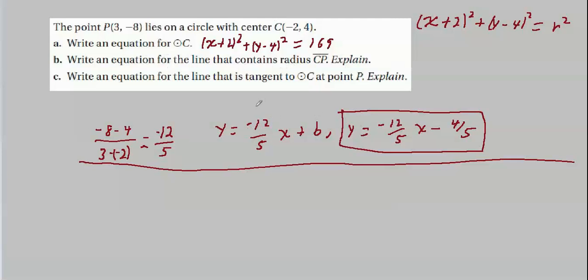This is minus 12 over 5, so right away we can write that for our tangent line, our equation is going to look like y equals 5 over 12 times x plus b. So using the point 3, minus 8, we can write minus 8 equals 5 twelfths times 3 plus b. We just plugged in our known x and y coordinates for this line.